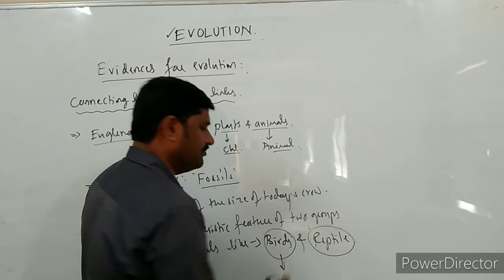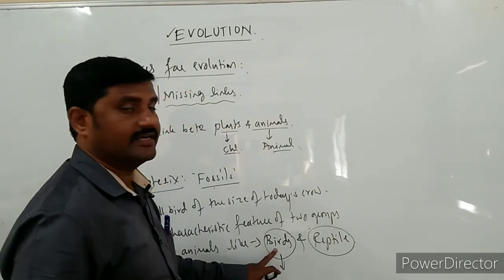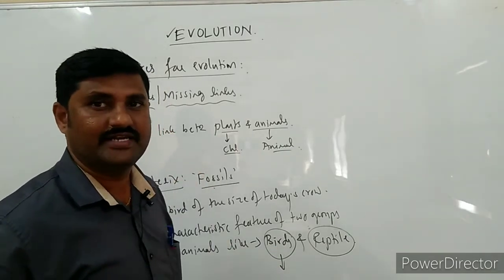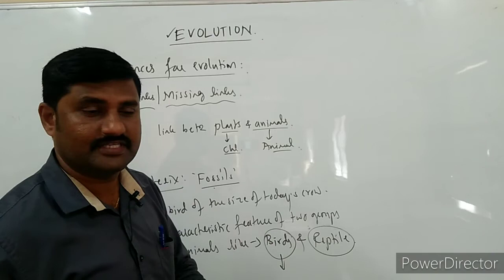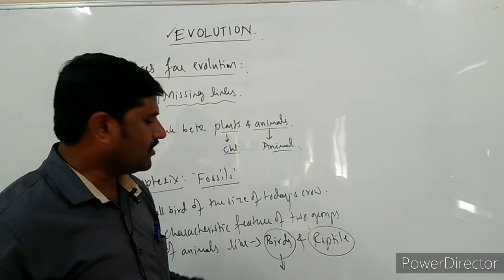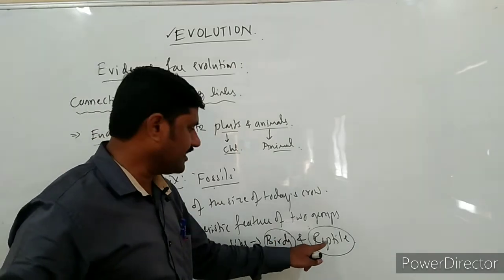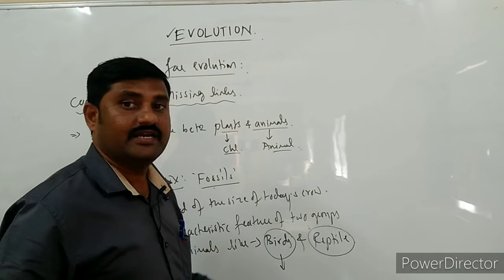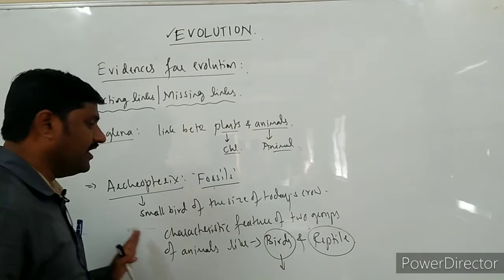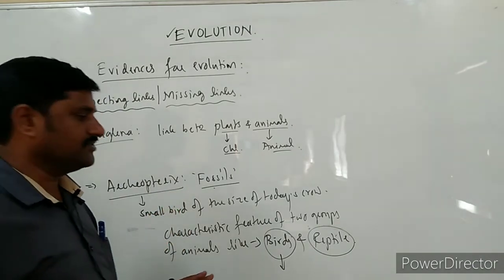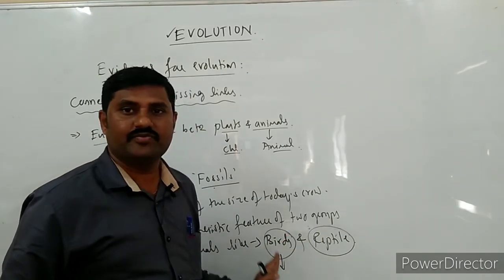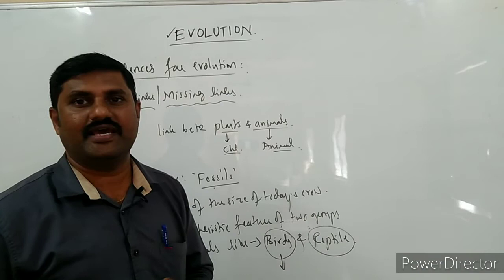It has a beak, of course. Beak is a characteristic feature of birds. But it has well developed jaws. Jaws are the indication of reptiles. And a caudal tail was present, which is a characteristic feature of reptiles. It has feathers, an avian character. Like this, there are many characters resembling both reptiles and birds. It is a link between birds and reptiles.